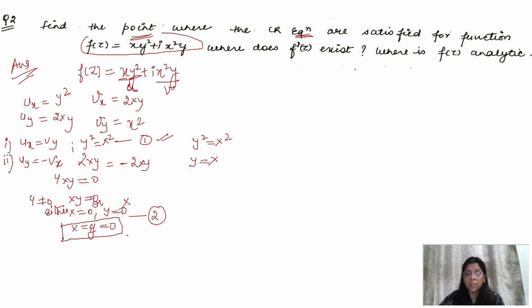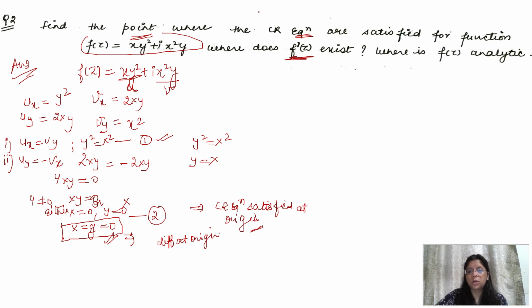Okay, it implies that the function is differentiable at the origin, because we are getting the origin point and the partial derivatives exist, and the function is differentiable at the origin, and I'll explain this here also. Okay, so we got the point where the CR equations are satisfied. We say the CR equations are satisfied at the origin. I hope till here the first part is clear, where the point where it is satisfied is the origin.